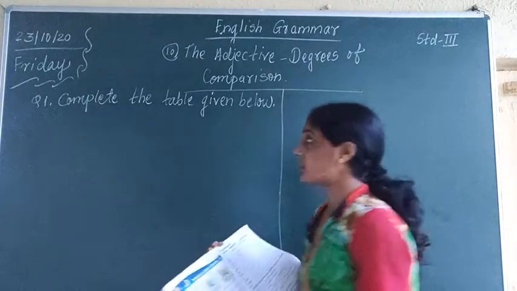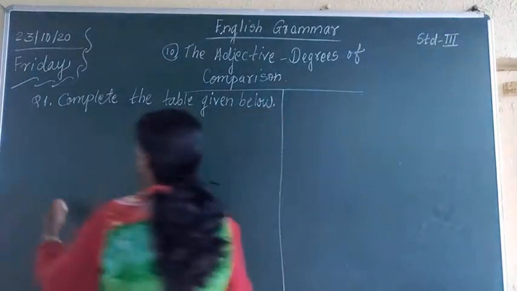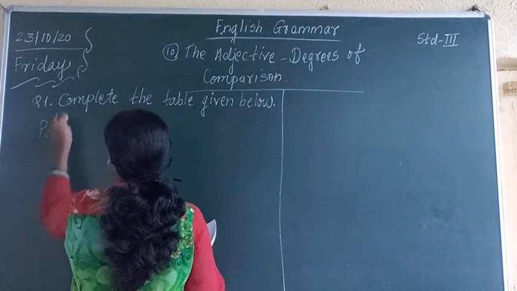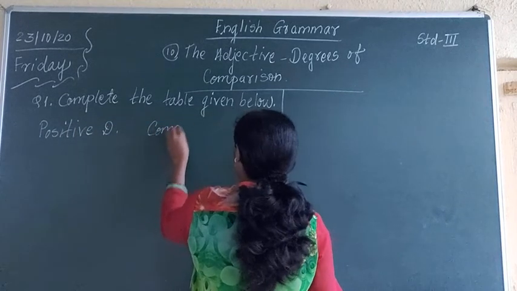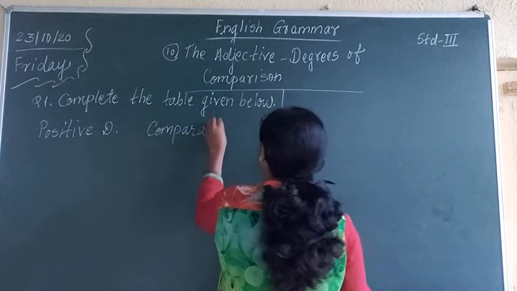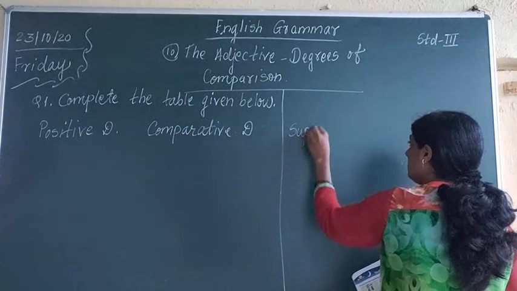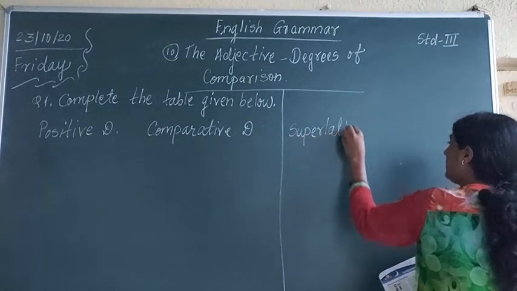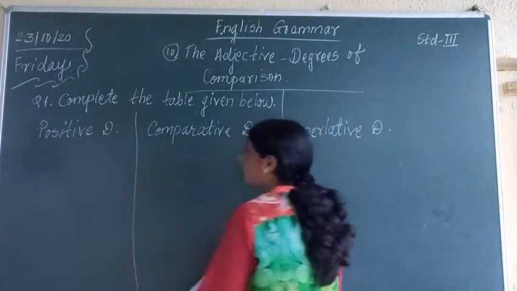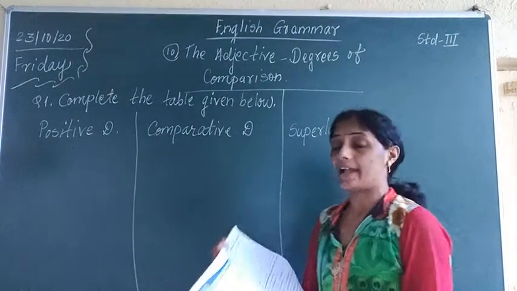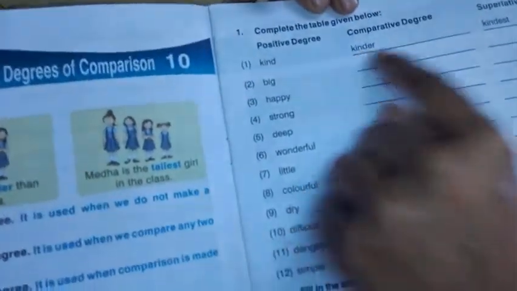Now in this sentence three degrees are given: positive, comparative and superlative. First I am writing positive degree, comparative degree, and the third one is superlative degree. Now we have to write down answers in all three. In positive degree the first one is already done: kind, kinder, kindest. Can you see here? Kind, kinder, kindest.